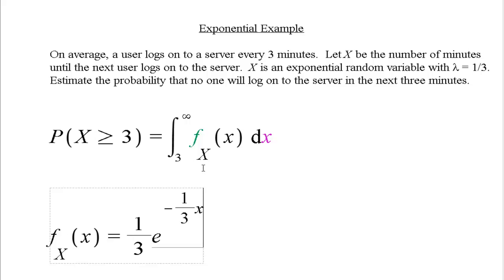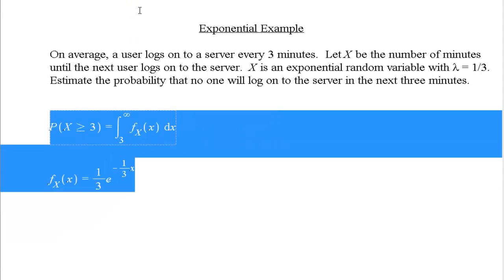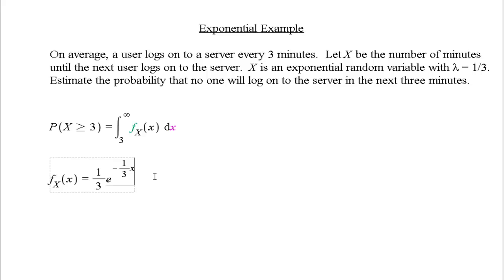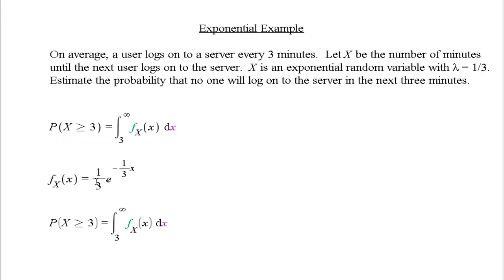Okay, and that's my PDF, so that's what I'm going to be integrating. And so my probability here is, well, I integrate that PDF, but now I have a formula for the PDF, so I can plug that in.